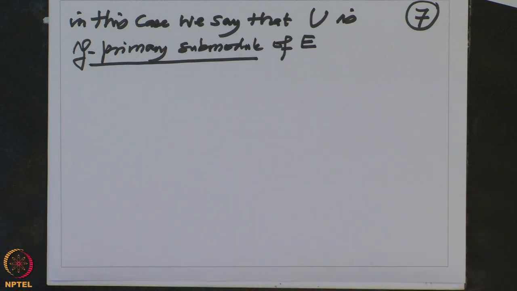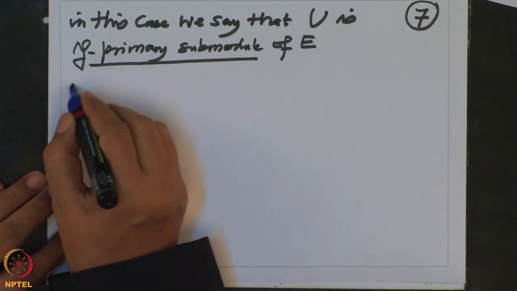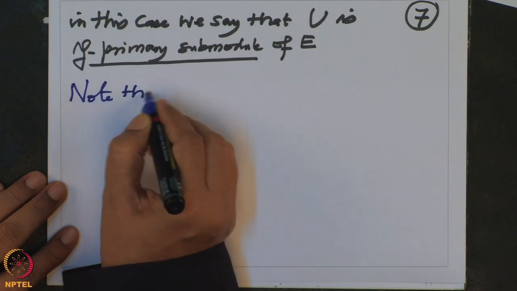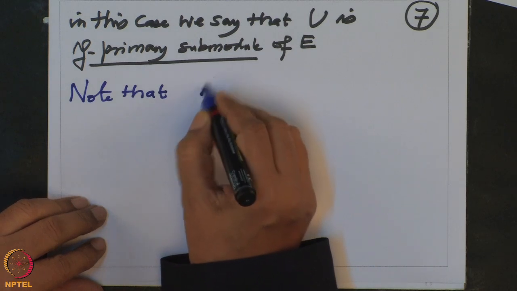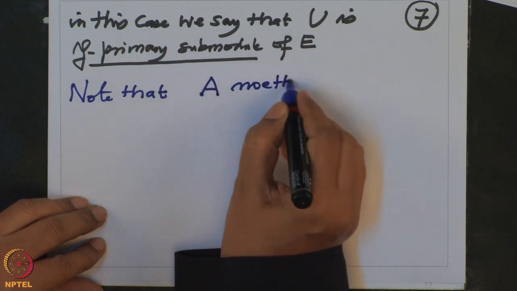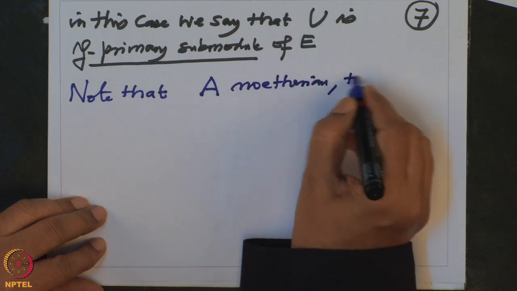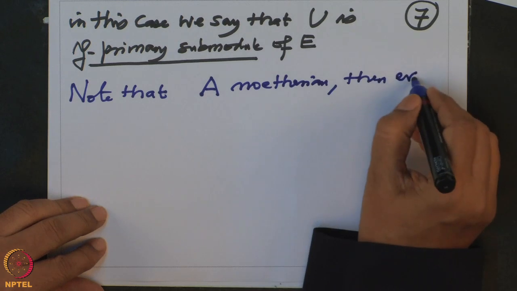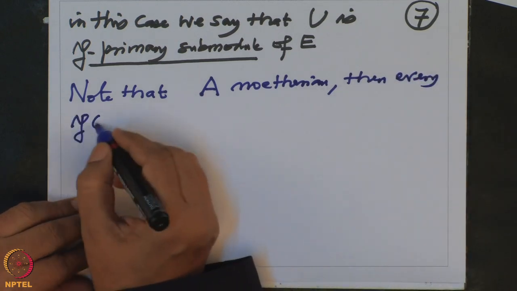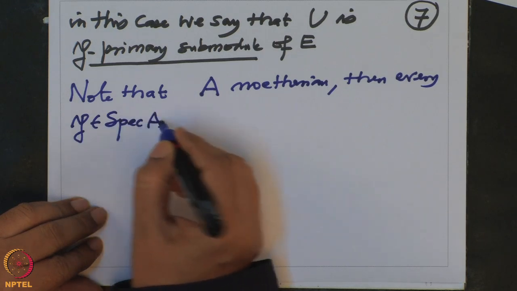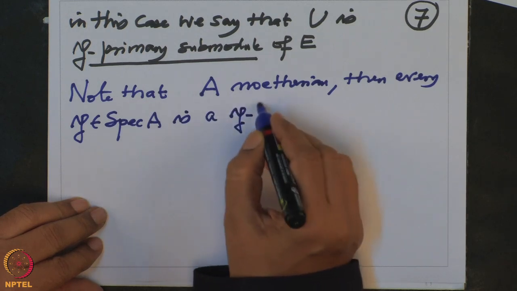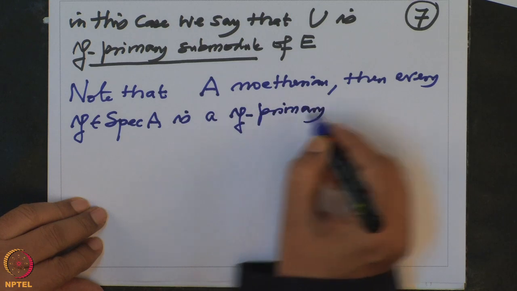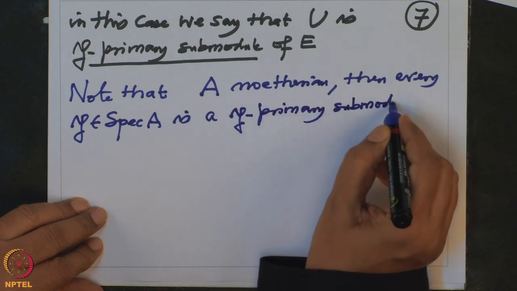Note that if I take a Noetherian ring A, then every prime ideal P is a P primary submodule of A.